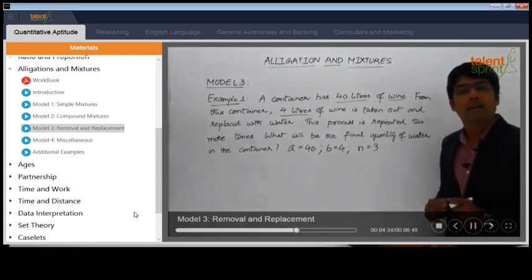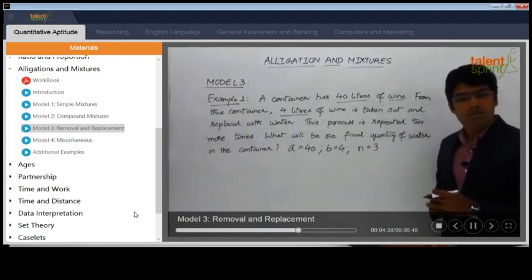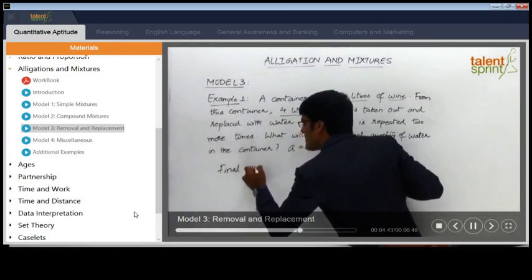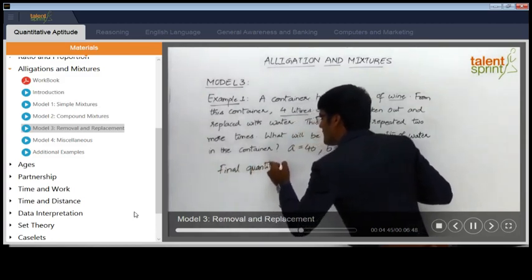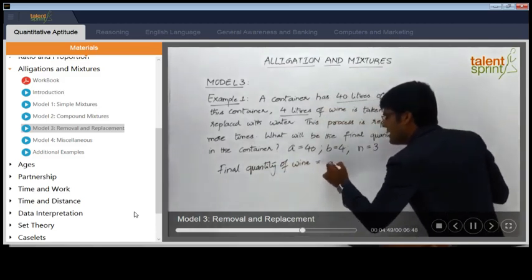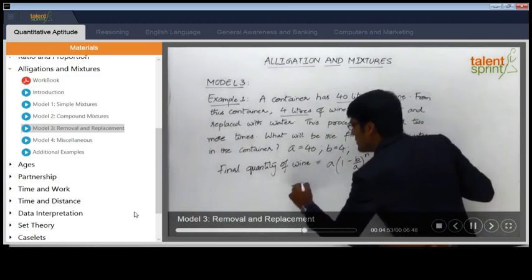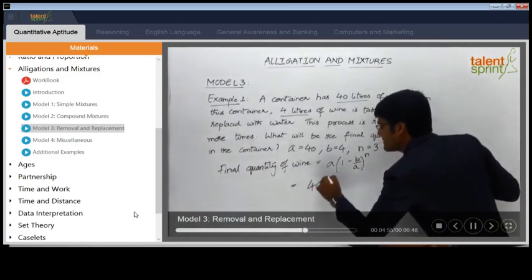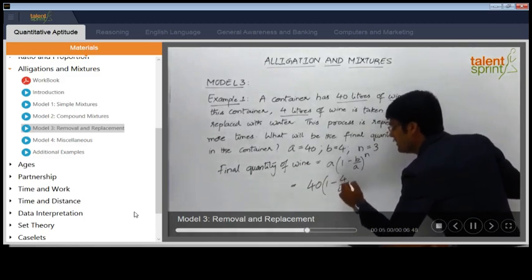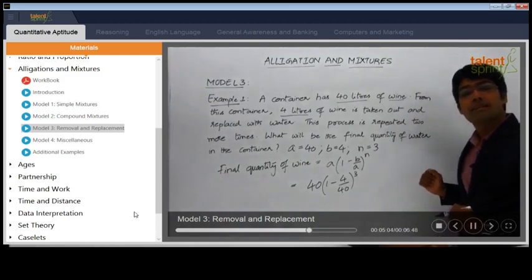So let's understand what will be the final quantity of wine in the container after 3 operations. So final quantity of wine can be taken as A into (1 minus B by A) whole to the power of n. So this will be equal to 40, because A is 40, (1 minus B by A, which is 4 by 40) whole to the power of n. N here is 3, because we have performed this operation 3 times.